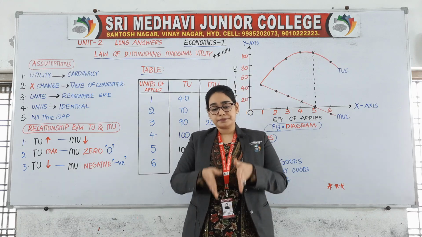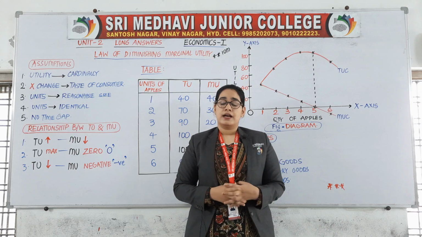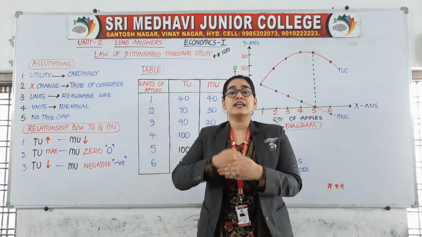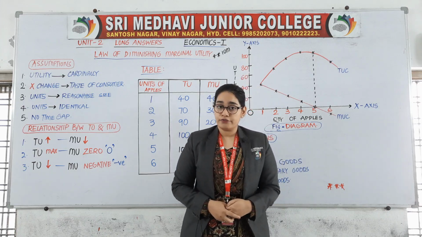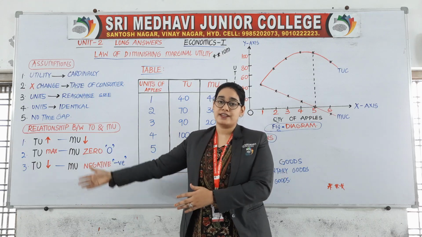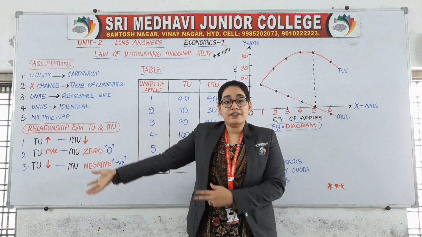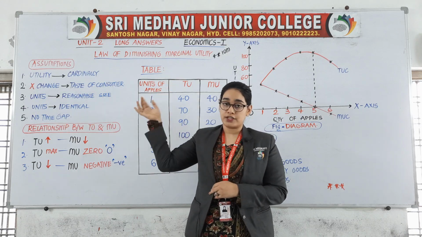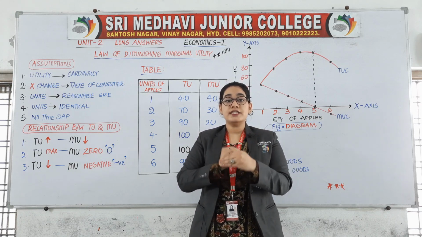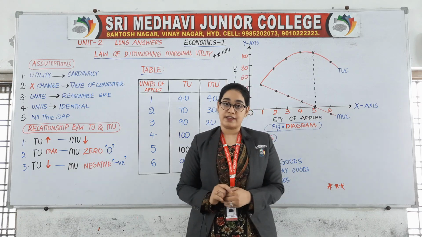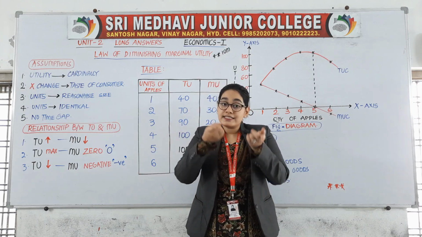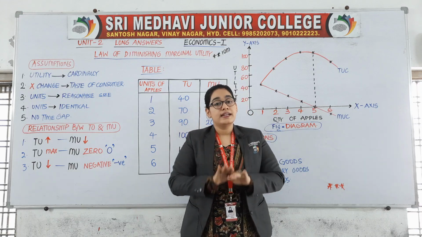For example, if you are consuming apples, as you consume a number of apples, if you eat 2 apples, then 3, then 4, then 5, 6, 7, 8, 9, 10, the 10th apple will not give you that much satisfaction which the first apple gave you. That means the additional benefit which a person is deriving from the additional stock that he already has, his additional satisfaction will decrease.